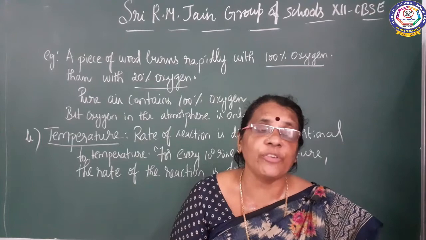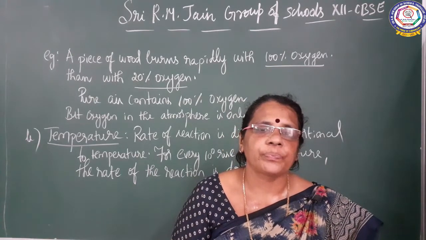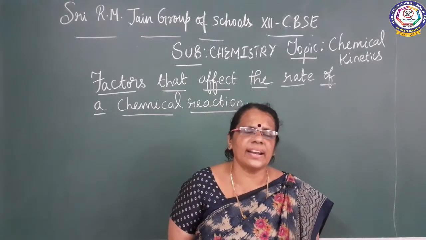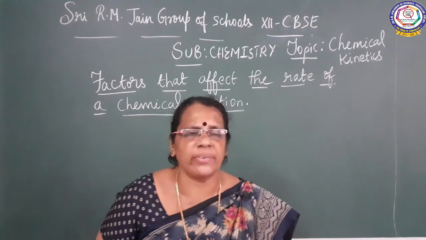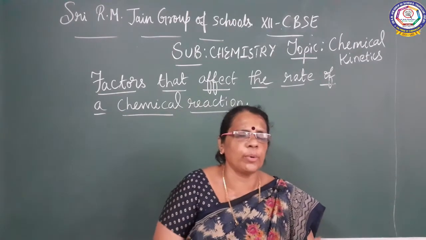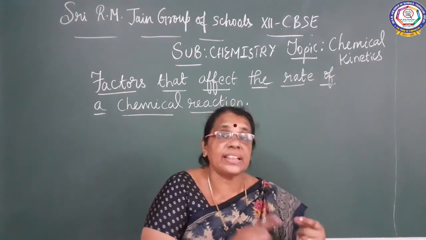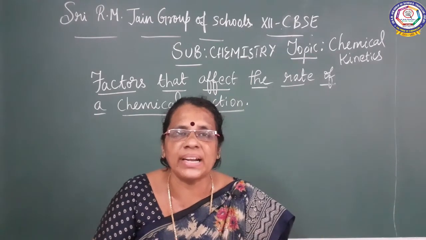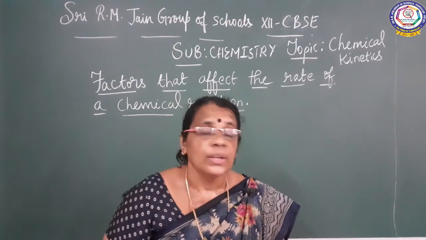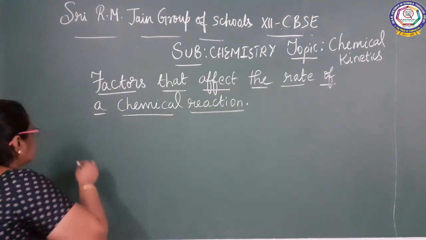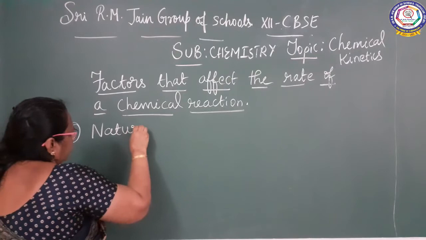So, we have seen two different factors now. We are going to see the other factors also. Okay children, let us continue with the next point. I have described two factors, and how they influence the rate of the reaction. Now we are going to see the third factor, which is nothing but the nature of the reactant. Here we are going to talk about this next important factor, the nature of the reactant.